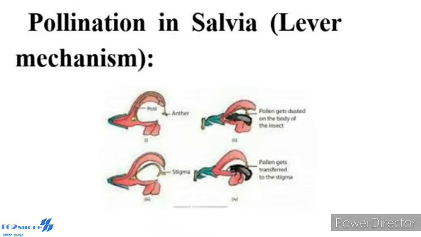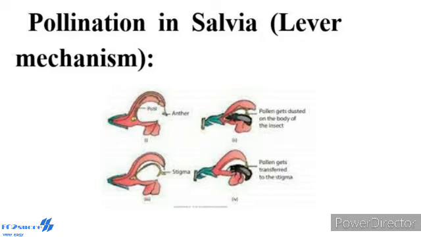Pollination in Salvia, lever mechanism. The flower of Salvia is adapted for bee pollination. The flower is protandrous and the corolla is bilabiate with two stamens. A lever mechanism helps in pollination. Each anther has an upper fertile lobe and a lower sterile lobe, which are separated by a long connective which helps the anther to swing freely.